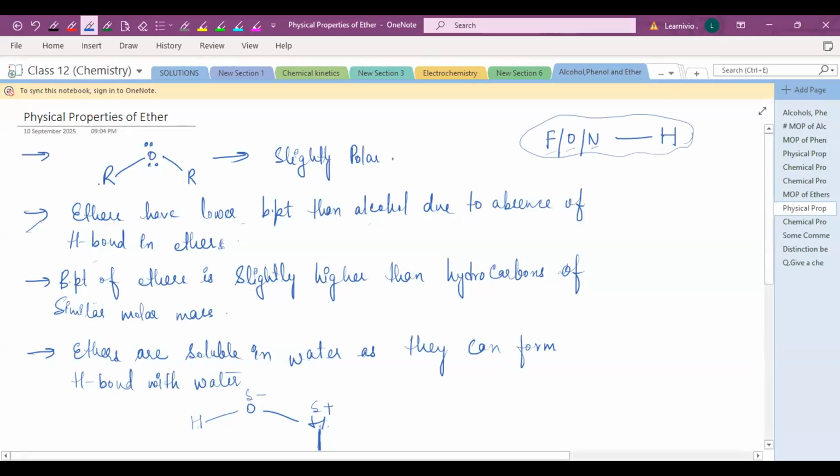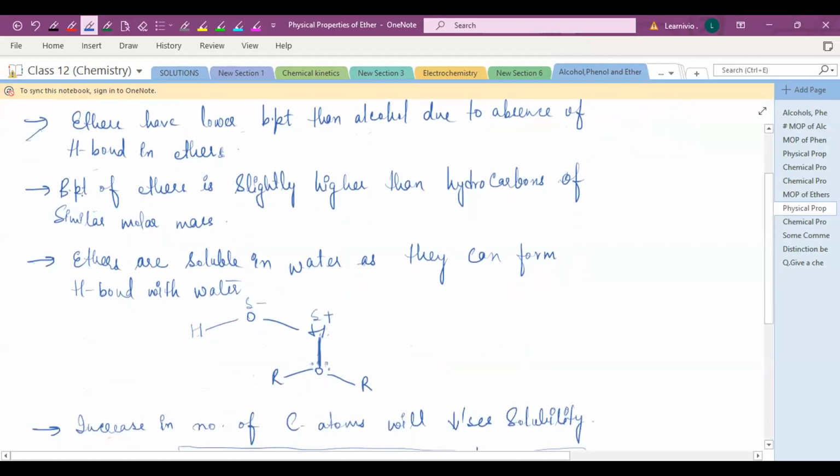So this is slightly polar, and ethers have lower boiling point than alcohol, because alcohols have hydrogen bonding but ethers lack hydrogen bonding. And due to the absence of hydrogen bonding in ethers, the boiling point is low as compared to alcohol. Third point is boiling point of ethers is slightly higher than the hydrocarbon.